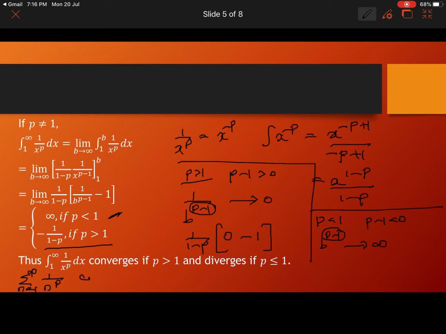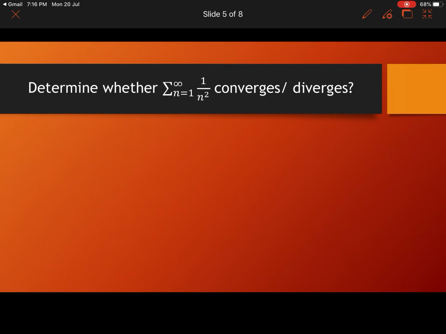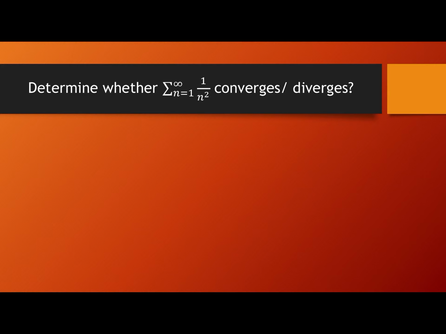Equivalently, we can say that summation n equal to 1 to infinity 1 by n raised to p converges if p greater than 1 and diverges if p less than or equal to 1. Okay, this is about convergence of p series.